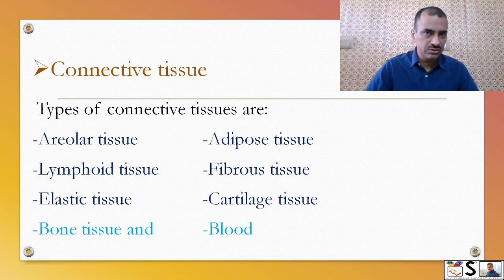Now types of connective tissue. A lot of connective tissues are there in our body: areolar connective tissue, adipose tissue, lymphoid tissue, fibrous tissue, elastic tissue, cartilage tissue, bone tissue and blood tissue. Bone and blood are also connective tissue, but we will study them separately in the skeletal system and in the circulatory system. So here we will continue to study these 6 connective tissues from areolar to cartilage.